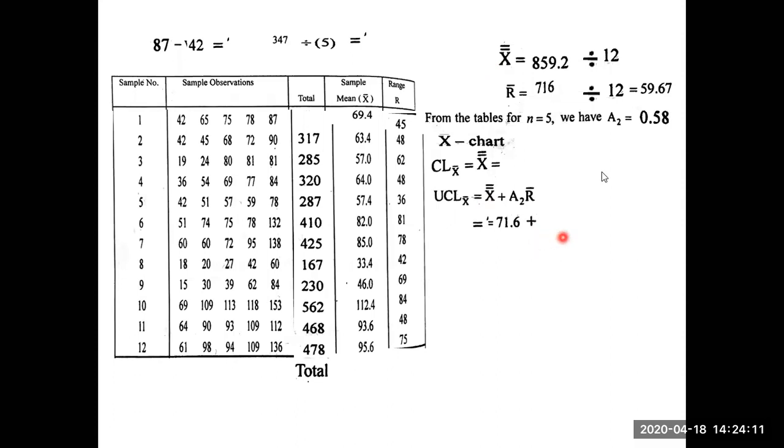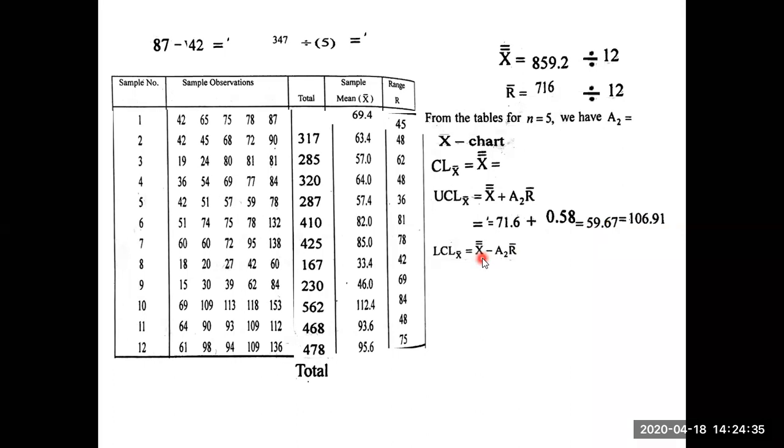So 71.6 plus A2, which is 0.58, and R bar is 59.67. This is a multiplication, not an equals sign; just consider it a small mistake. 0.58 multiplied by 59.67, how much do you get? 106.91.